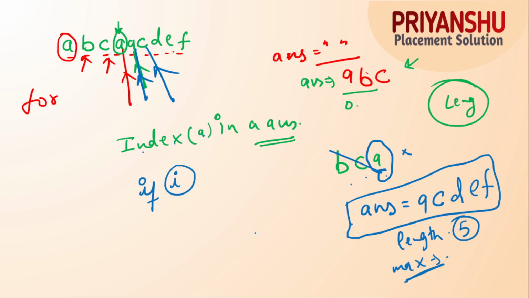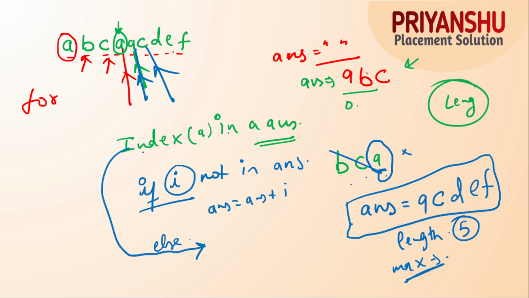I will discuss the code, that must be better for everyone, right? For better understanding, I hope the logic is clear to everyone. First of all, in the if condition, I will check if I is not in answer, and we will add answer equal to answer plus I, right? And in the else part, guys, we will follow this step: we find the index of A in the answer, and we will take the right part of the answer plus the current character, guys. Okay, and we will store this in the answer variable.